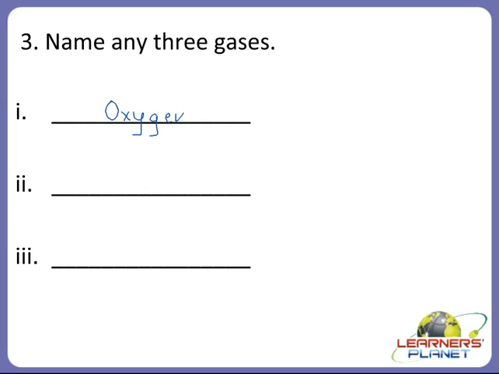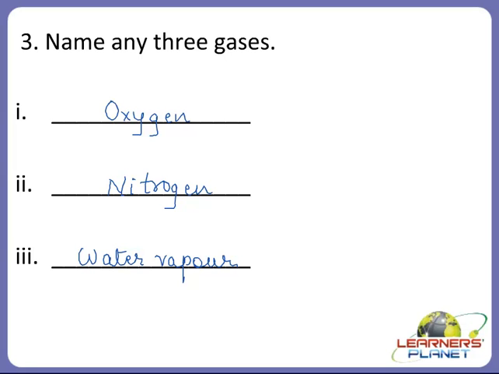Yes, oxygen. Then second example would be nitrogen. Then third example, yes children, water gets converted into a gaseous state called as water vapor. So water vapor is also an example of gas.